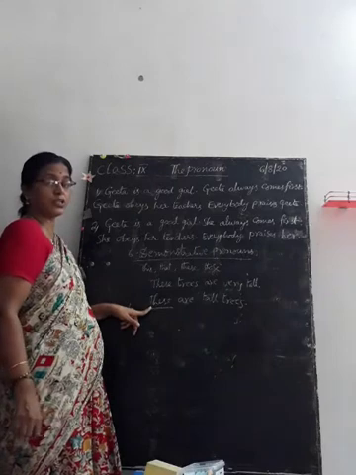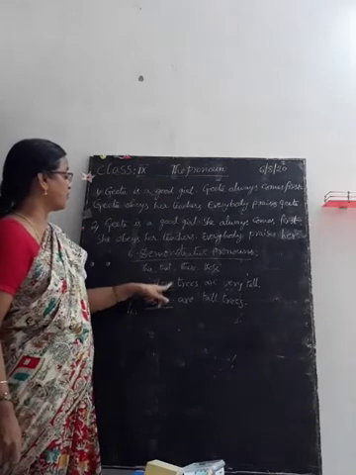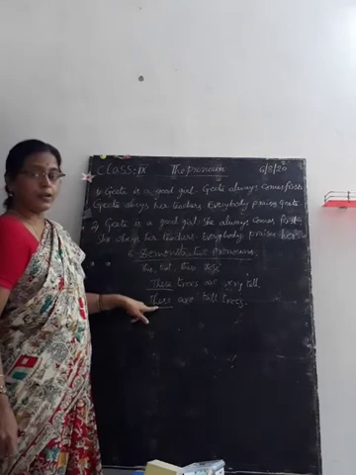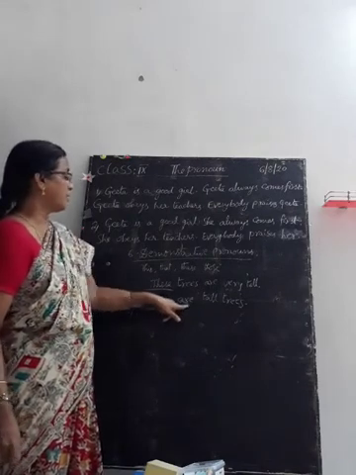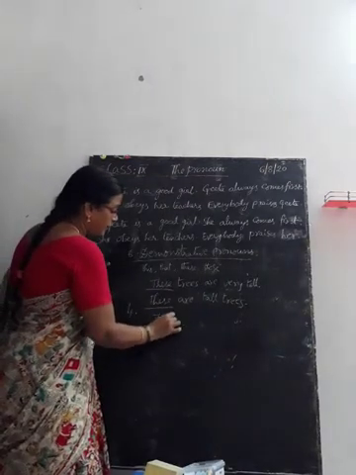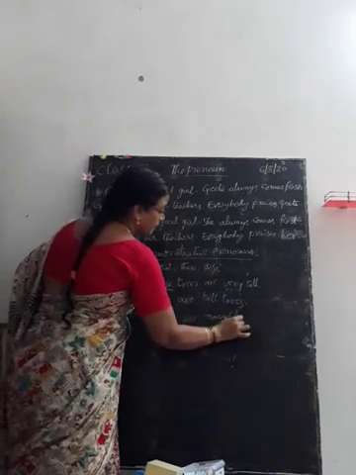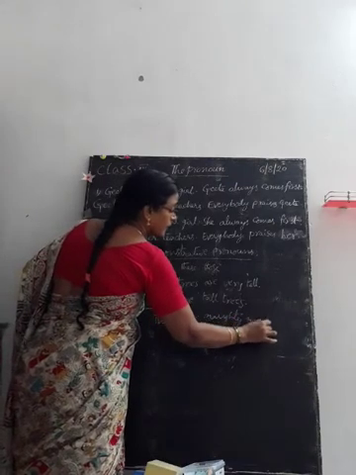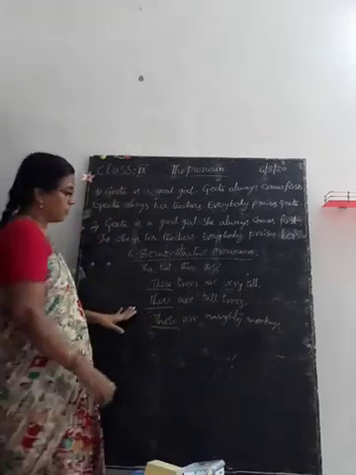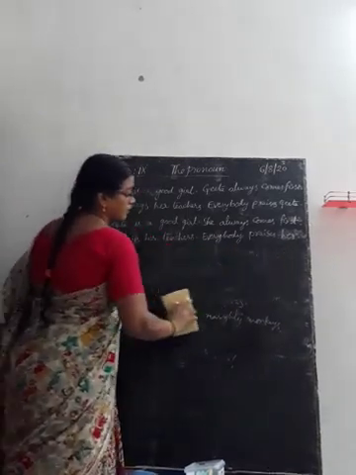Here, in "these trees are very tall," these is a demonstrative adjective, and in "these are tall trees," these is a demonstrative pronoun. We have to notice the difference. When the word is followed by a noun, it is a demonstrative adjective. When it doesn't follow a noun, it is a pronoun. Those are naughty monkeys. Here, those is a demonstrative pronoun.